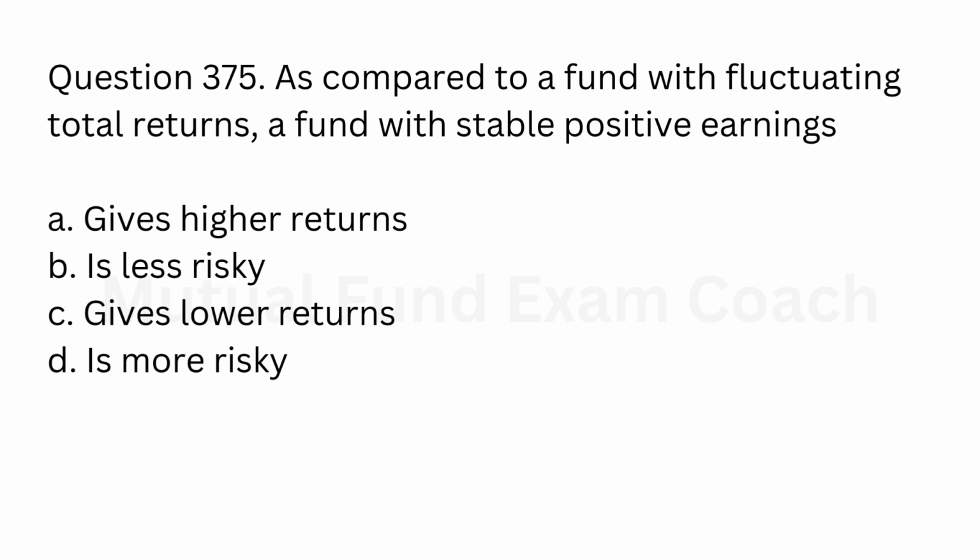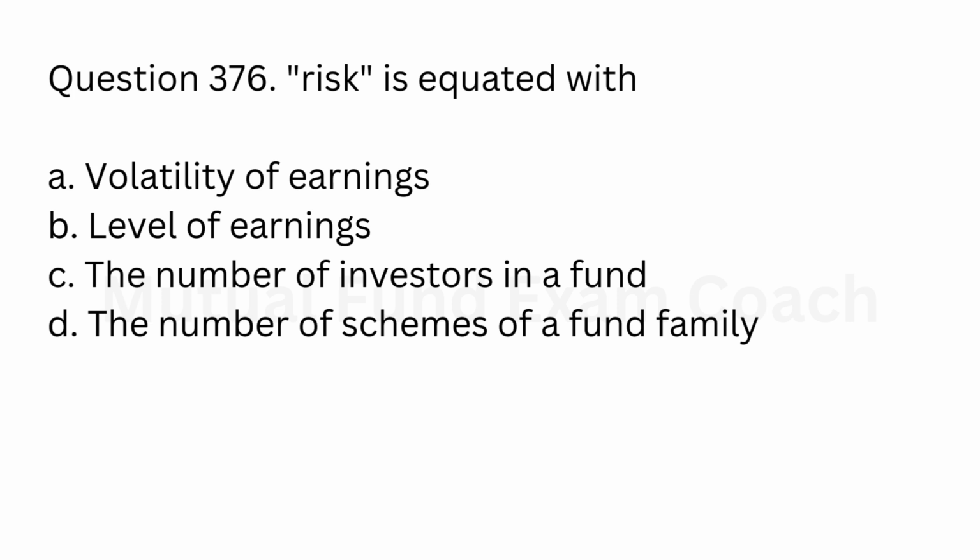Question 375. As compared to a fund with fluctuating total returns, a fund with stable positive earnings: A. Gives higher returns. B. Is less risky. C. Gives lower returns. D. Is more risky. Answer B. Is less risky.